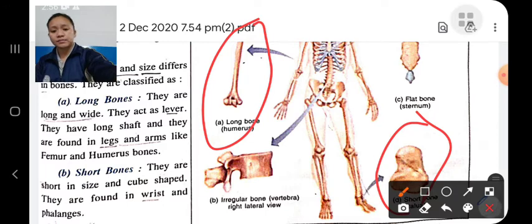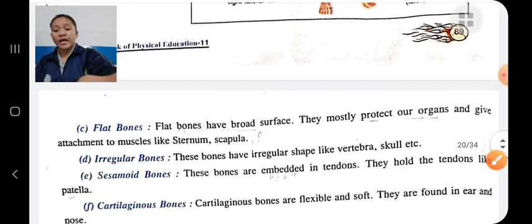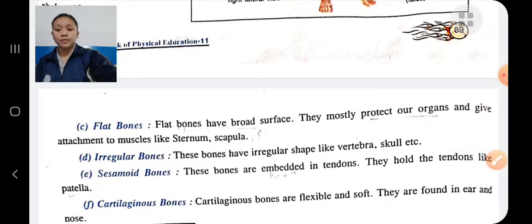Next is flat bones. Flat bones are those bones which have a broad surface, and they mostly protect our organs and give attachment to the muscles, like the sternum, scapula, etc. Flat bones means those bones which have a broad surface.